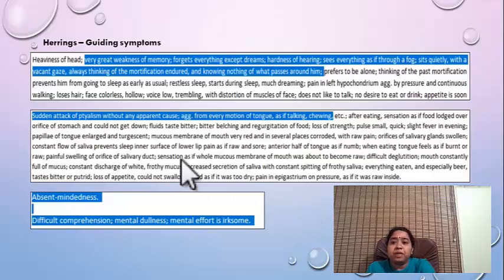Now this particular symptom really surprised me. Sudden attack of thyroidism without any apparent cause, aggravation from every motion of tongue as if talking and chewing. This was exactly what the patient was suffering. Now when I checked in other Materia Medicas, I got other rubrics like salivation excessive during, before attack, during attack, after attack in many repertories, but somehow I was not convinced.